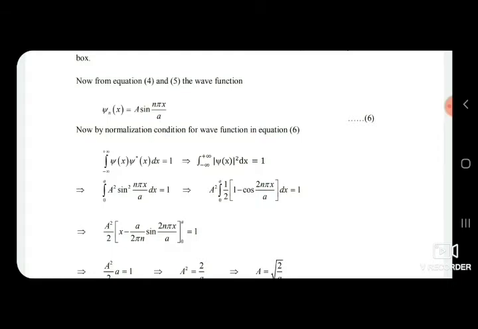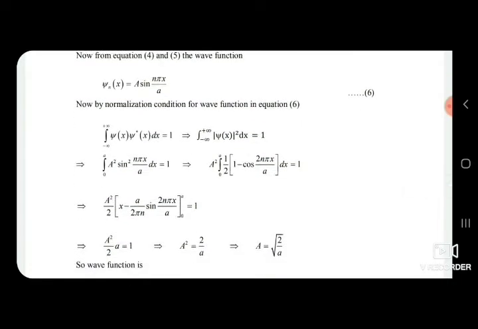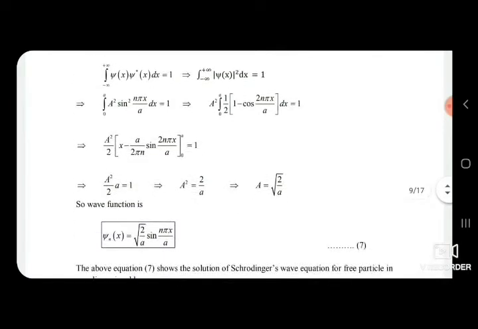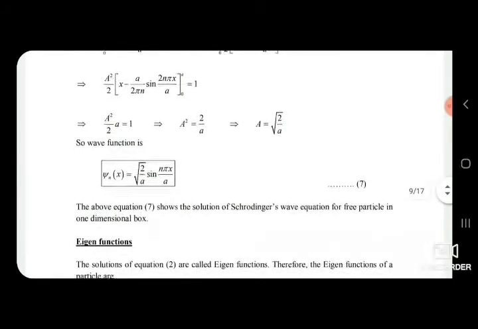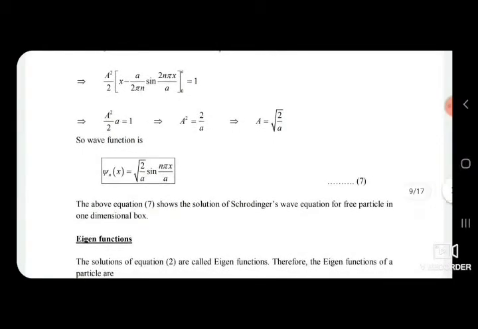After solving this integration, we get the value of the constant A equal to under root 2 upon a. Then the resultant wave function is psi n of x equal to under root 2 upon a sin (n pi x upon a), as given in equation number 7. The above equation shows the solution of Schrodinger's wave equation for a free particle in a one-dimensional box. And this is the eigenfunction associated with the particle in the nth state.